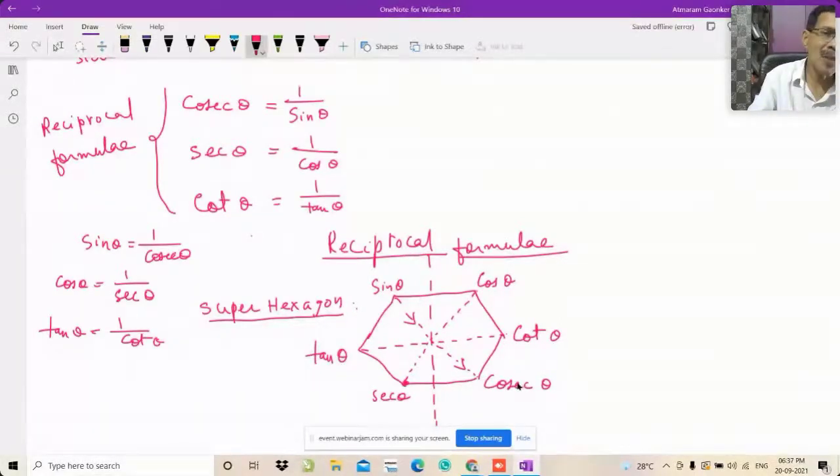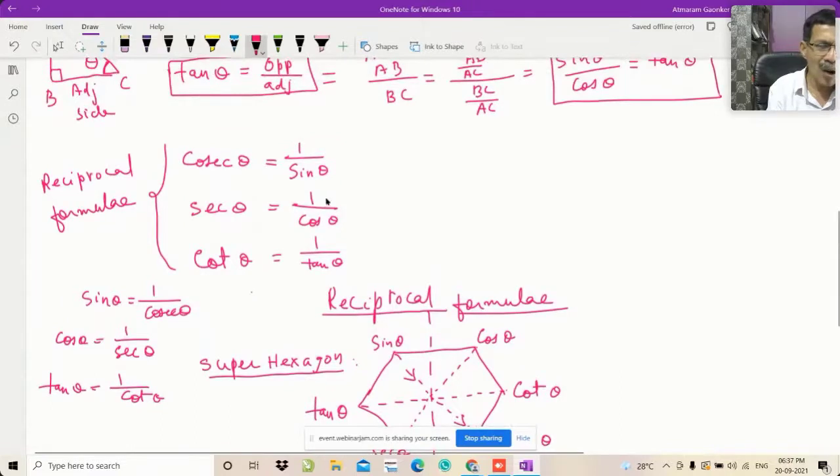Or if you cannot remember, you can write it on the rough paper or rough page and use this in solving the problem. This super hexagon will be useful in each and every place.